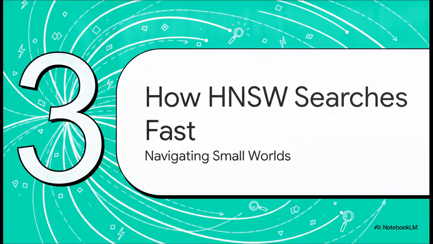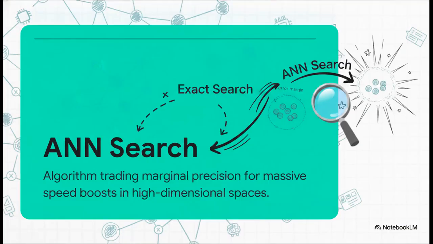Moving right along to Section 3, how HNSW searches so fast. So, how do these platforms actually search through billions of vectors in mere milliseconds? The secret sauce is approximate nearest neighbor, or ANN search. See, a brute force exact search checks every single point, which is mathematically just way too slow. And ANN algorithms overcome this by trading a tiny, often completely unnoticeable margin of precision for an absolute explosion in speed. You basically get the right answer almost instantly without sacrificing any perceivable quality. It's a real game changer.